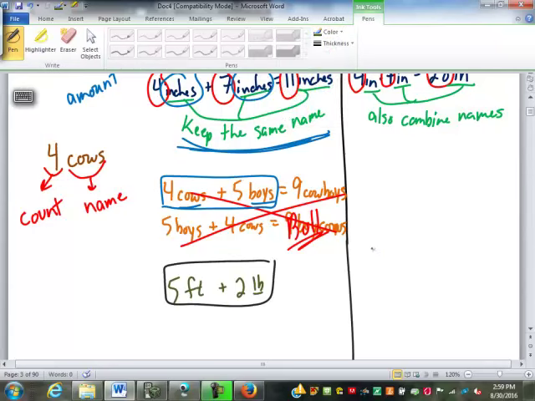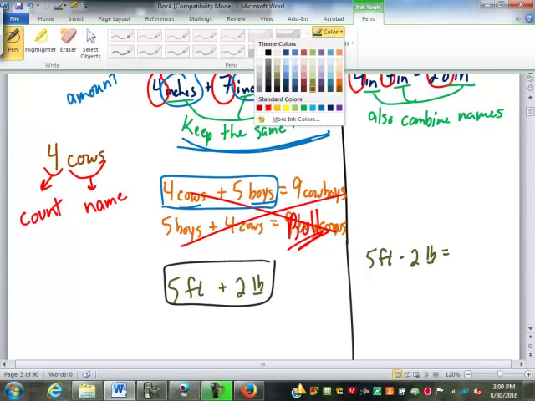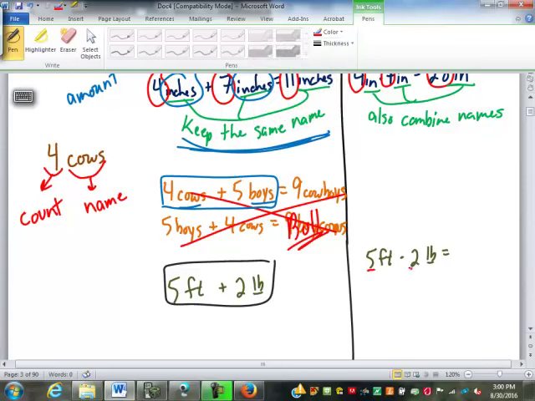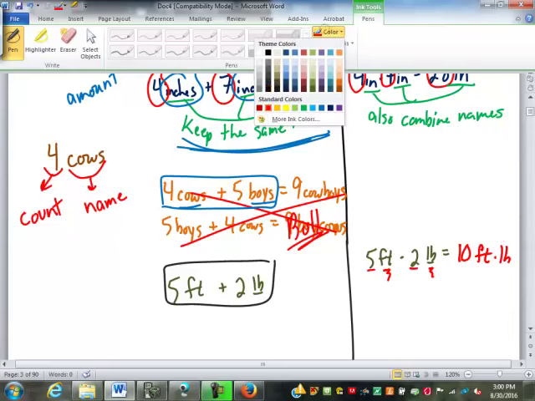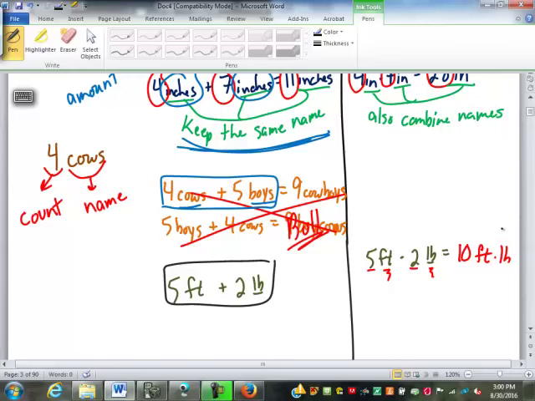However, for multiplication, if I had 5 feet times 2 pounds, when I multiply, I'm going to combine counts. So 5 times 2 is 10. But I'm also going to combine the names. Feet times pounds is just foot-pounds. It's a unit of torque, or if you're looking at construction, it's a unit of bending moment in a beam. So when I multiply, because I'm going to also combine the names, I do not have to start with the same name.